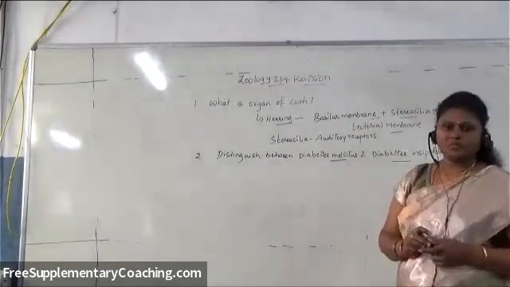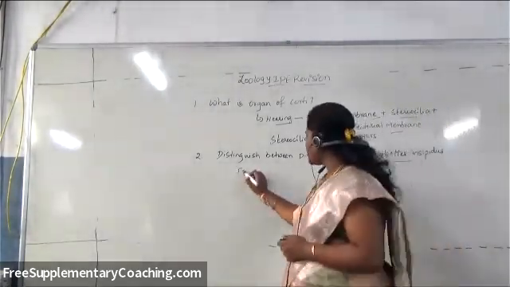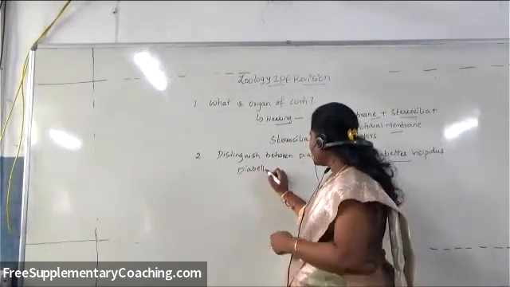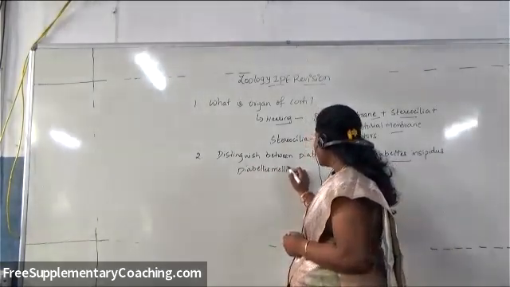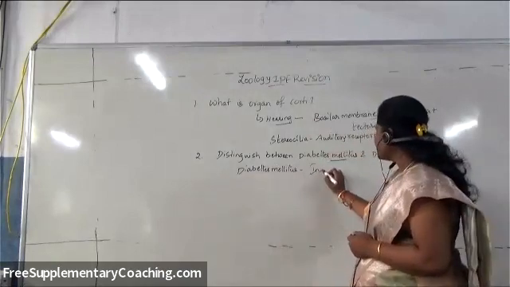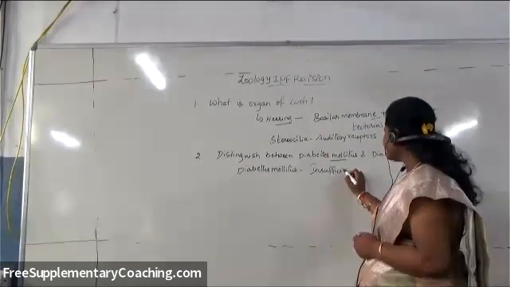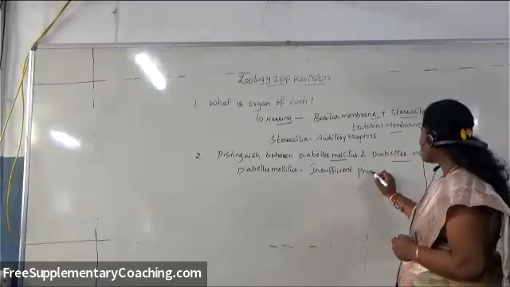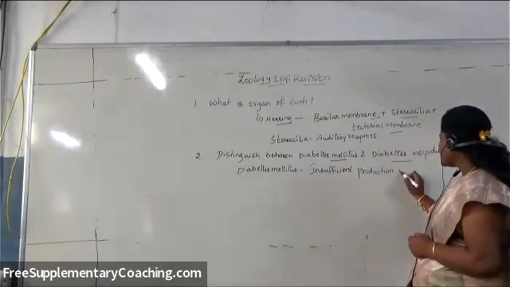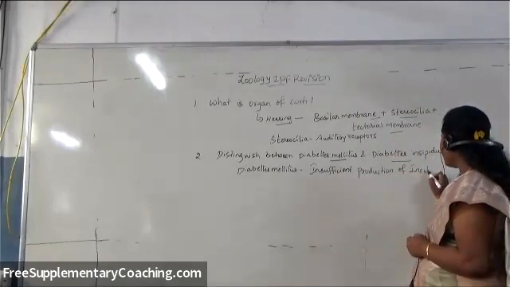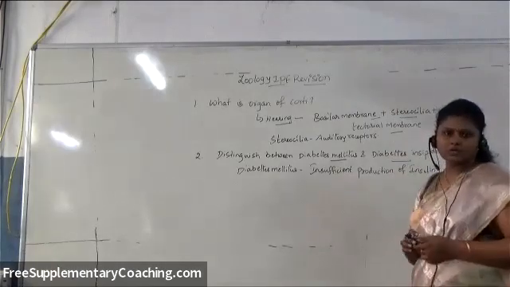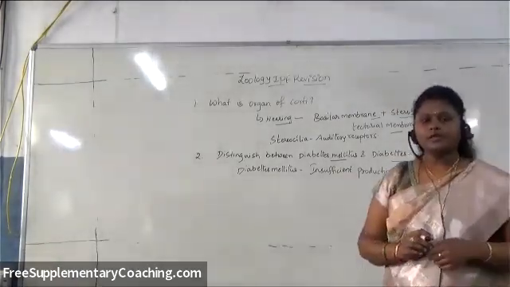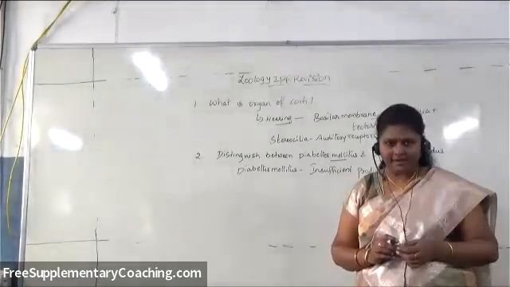Diabetes mellitus is mainly because of insufficient production of insulin. Insulin is a pancreatic hormone, secreted from beta cells of the pancreas.